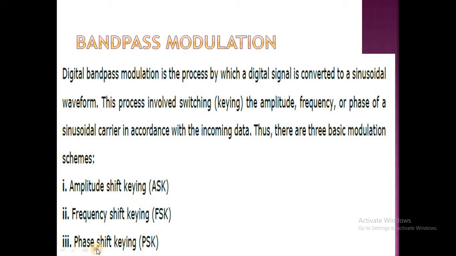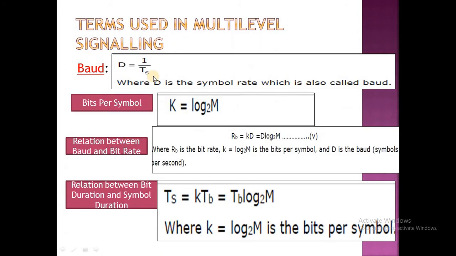Let us discuss some of the terms used in multi-level signaling. These are the important terms. What is baud? It is denoted by capital D equal to 1 by Ts, where D is the symbol rate, also called the baud. The next one is bits per symbol, denoted by K equal to log to the base 2 of M.